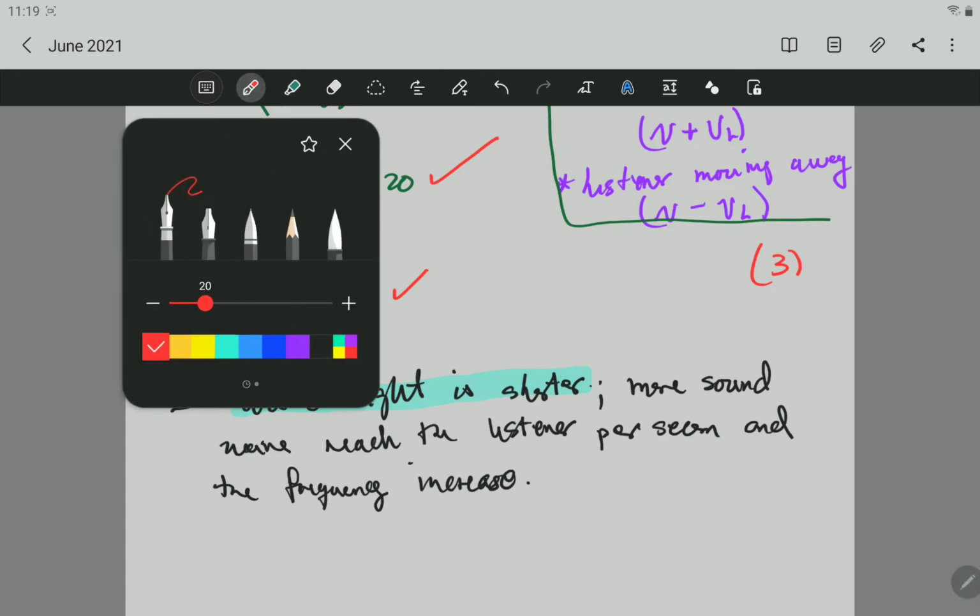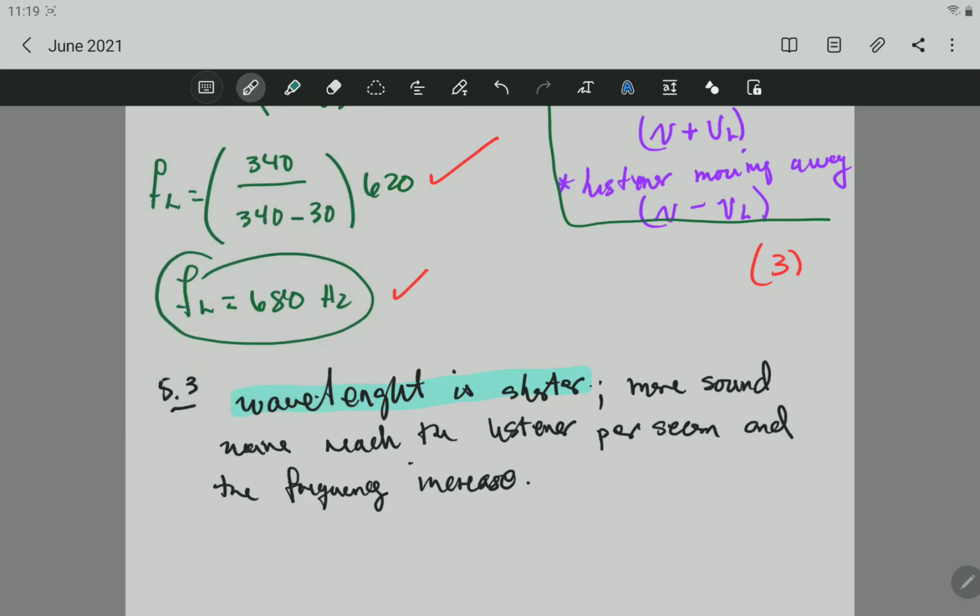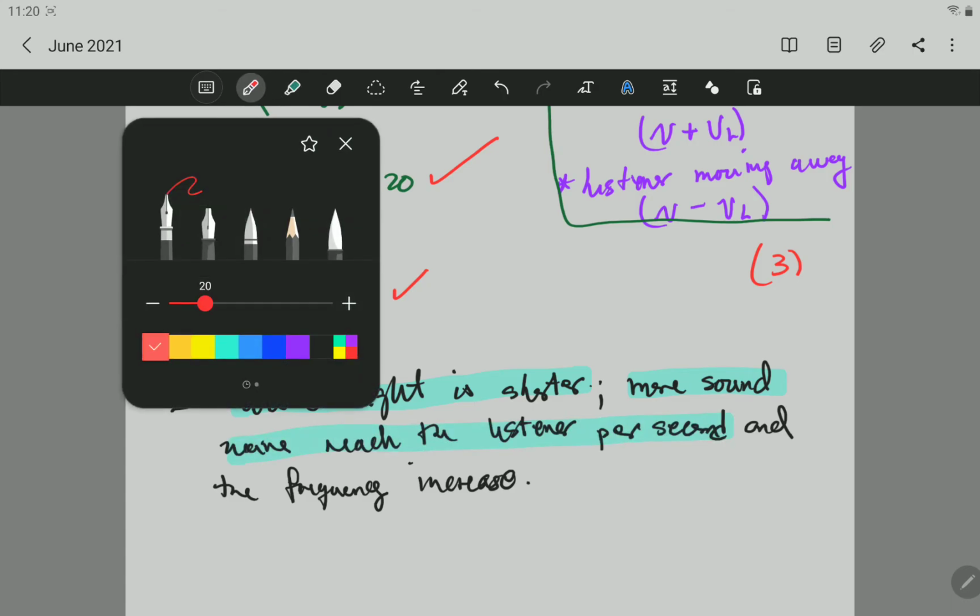Let's just fix this word. I'm very, very sorry. Per second. And the frequency increases. Okay? That is what you have to say. More sound waves per second, which is the frequency. So there are the 2 marks.